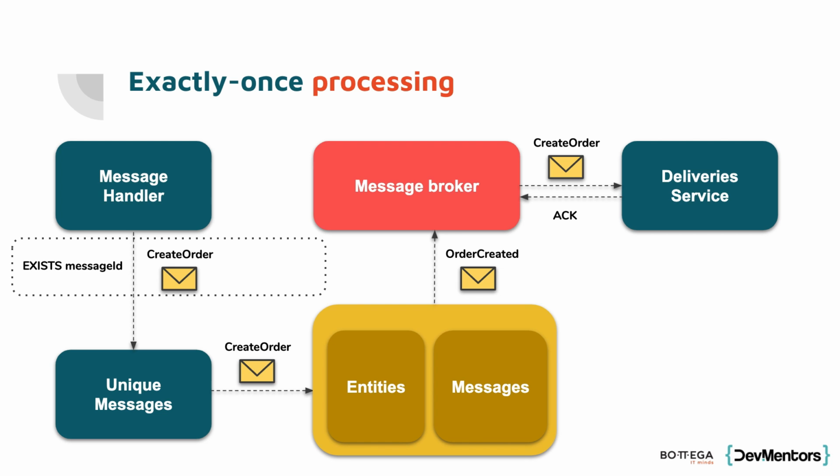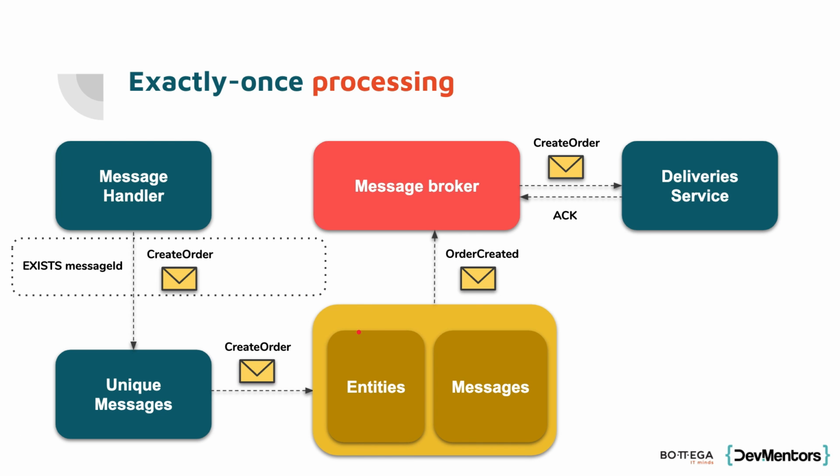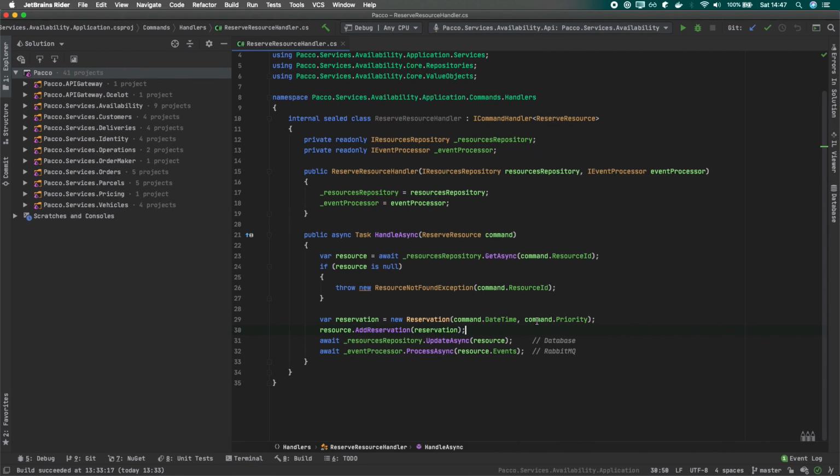But if it's the first time I'm receiving this message, then we will invoke our handler as we usually do. But once we, for example, save our data into the database, so if we move back here, when we call this update async, we will also need to save this uniquely processed message ID into this separate table. So somewhere here, I would do something like save processed unique message ID, all right? Okay, so to make it clear, we will have a shared database transaction.